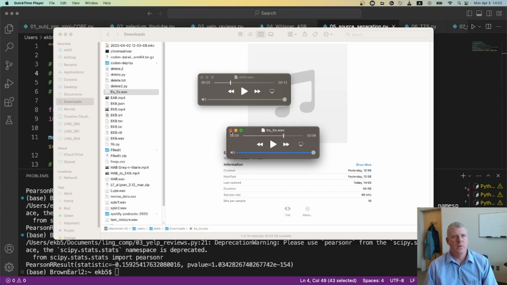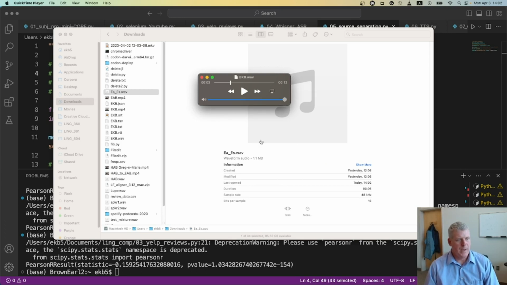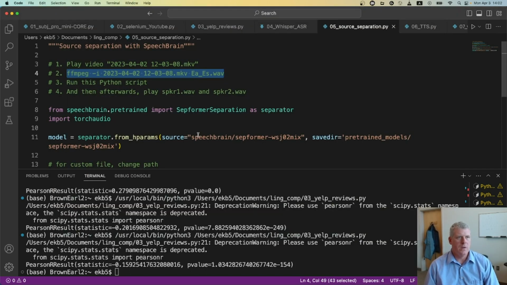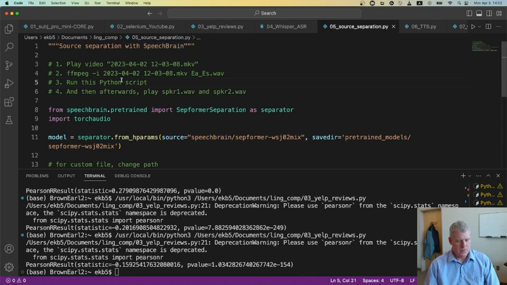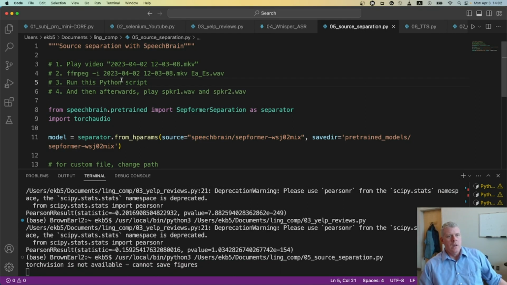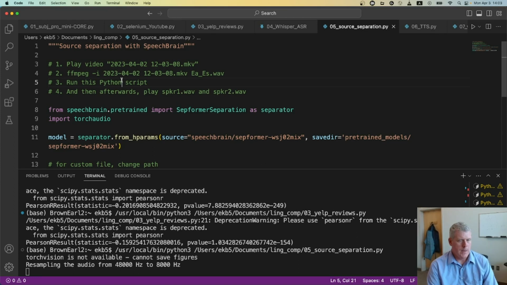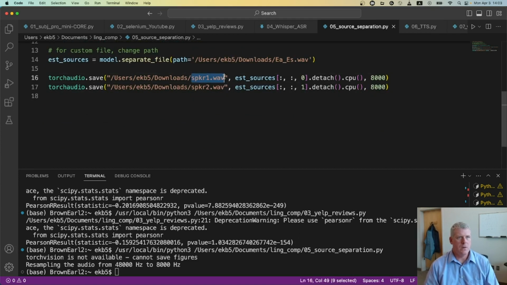I simply pulled out the audio from the video. Okay. Now, I want this software called SpeechBrain, from McGill University in Canada in collaboration with other universities, to run this script. And it's going to go in there and figure out that my voice is here. It's going to pull that out into a separate WAV file. It's going to pull my daughter's voice out and save it as two different files. They're going to be called speaker 1 wave and speaker 2 wave there.